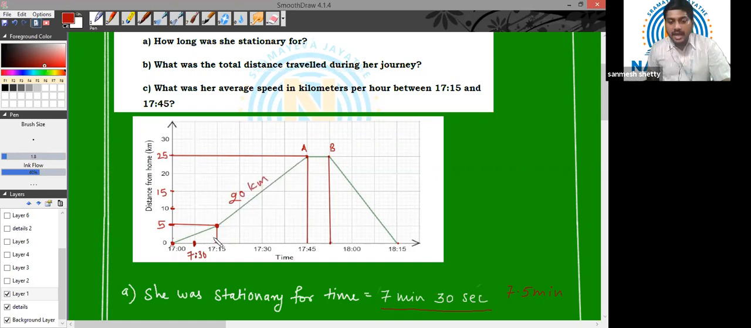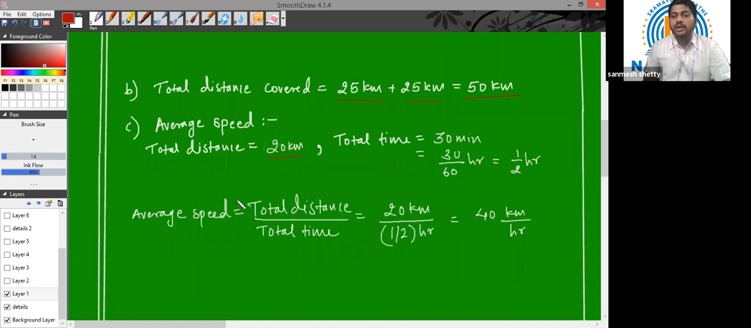20 kilometers. And how long did she take to travel these 20 kilometers? From here till here, what is the time period? 17:45 minus 17:15, which is nothing but 30 minutes, right? 30 minutes she took. So the total distance, children, is 20 kilometers and the total time is 30 minutes. Now we want our average speed in kilometers per hour. So let us convert the total time into hours. We divide minutes by 60 to get our time period in hours. So 30 by 60 will be half an hour, right?